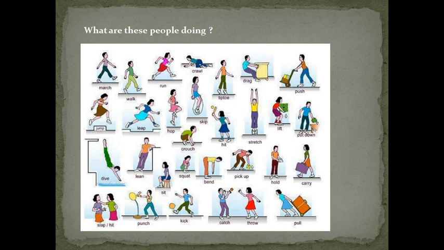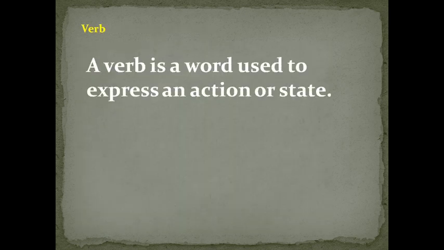Let's move forward to the next one. What are these people doing? Can you see the image before you? Yes. Each and every one is performing a certain action. So what are those actions called? They are called verbs. A verb is a word used to express an action or state. We can call them action words. For example, listen, learn, sing, write, drink, etc.